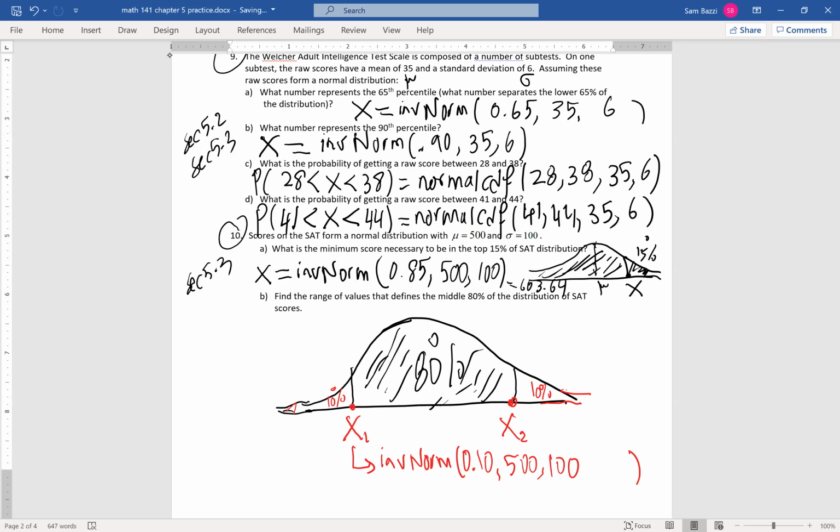Let's find the other value. The other value has to be larger than the first value, larger than the mean. This is the mean, guys. That's 500 right here. Who can help us do the second one? Inverse norm. What's the area to the left of the target for x? 0.9. Very good. And then you put the mean, which is 500.